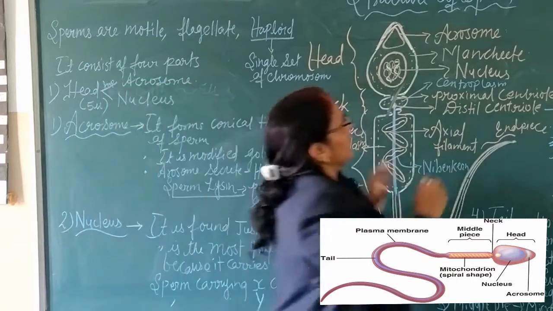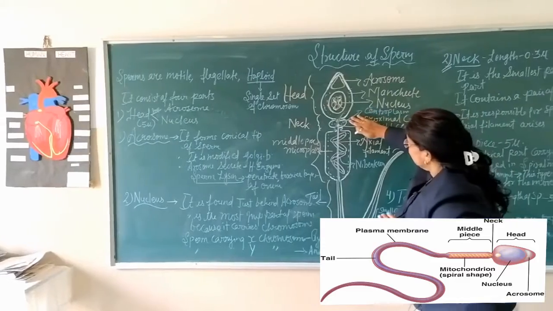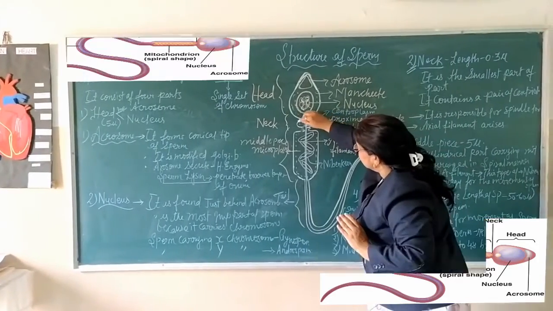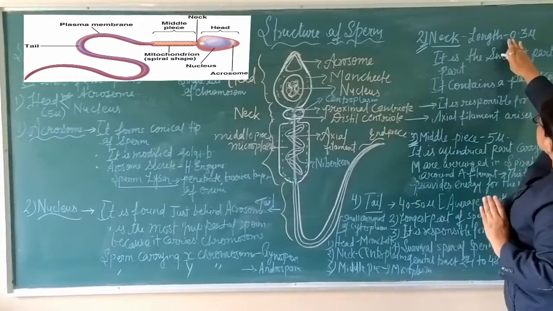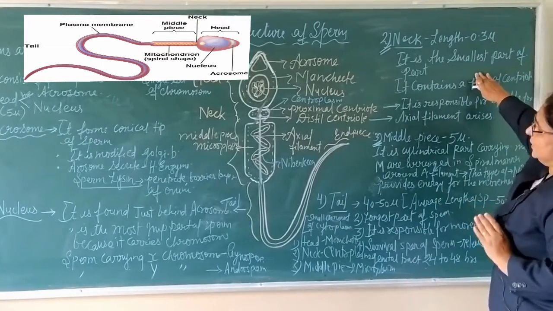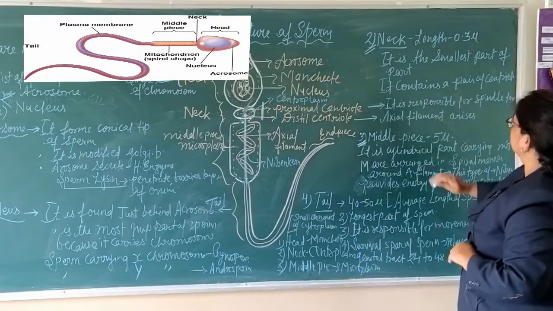Number 2, neck. Its length is about 0.3 mu. It is the smallest part of sperm.